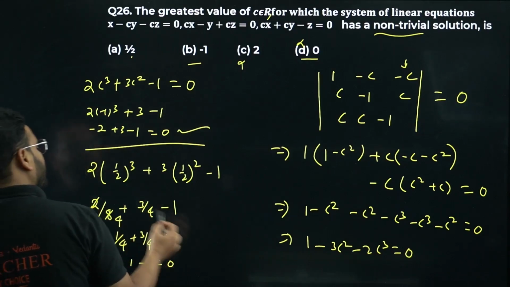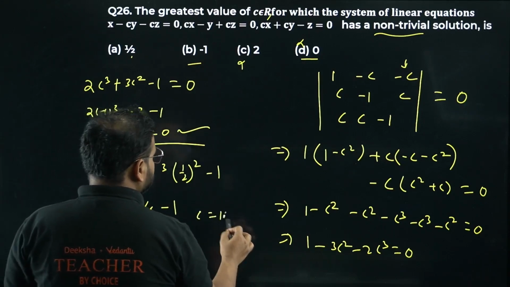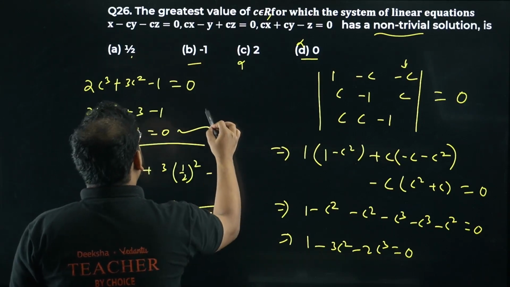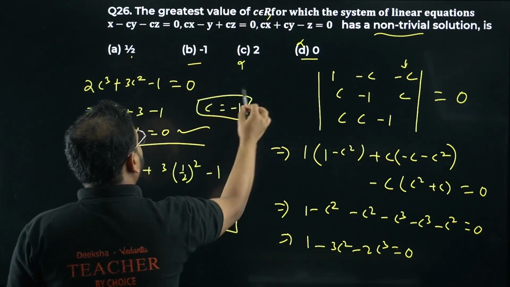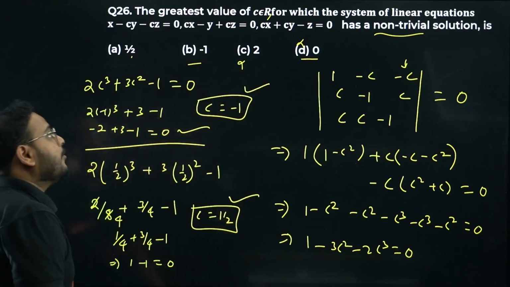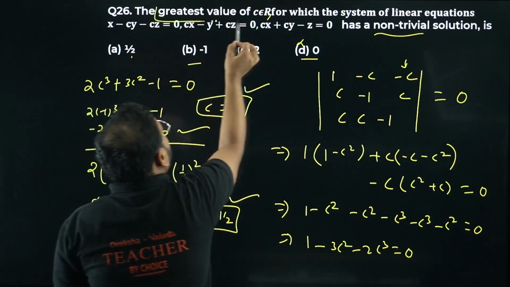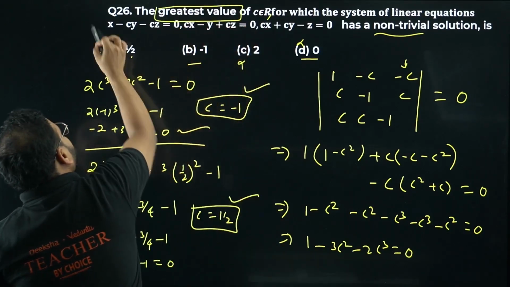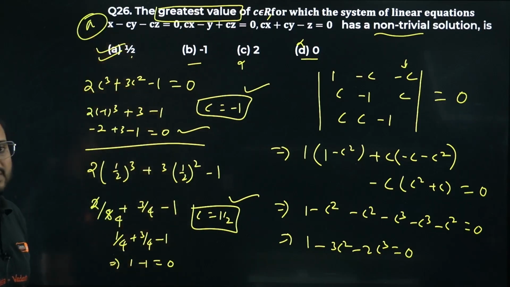It means 1 by 2 is also okay. c equals 1 by 2 is also correct, and c equals minus 1 is also correct. Both of them are right options. But we are looking for the greatest value, so the option will be A. Please check. 26 is done.